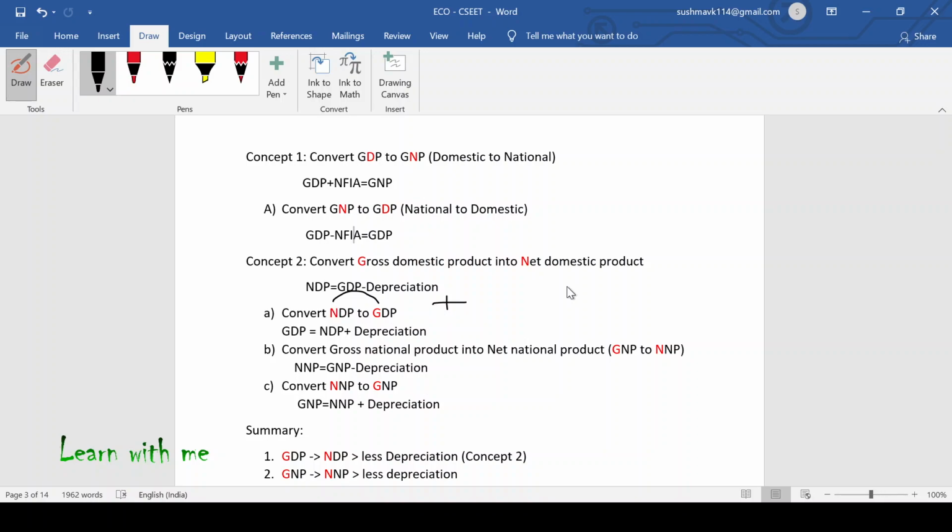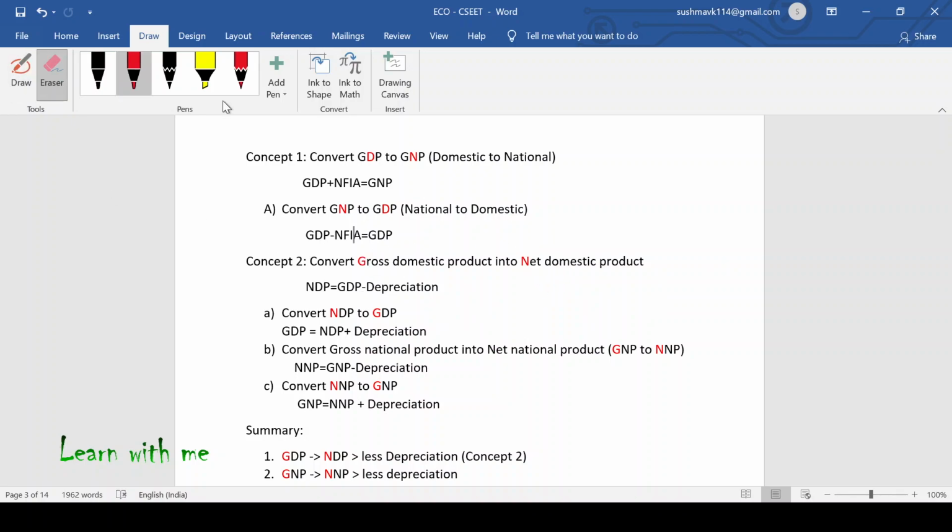Other way around, if you are converting from G to N, from gross domestic to net domestic, you have to deduct the depreciation. And if you are calculating from N to G, you have to add depreciation. Very simple logic, right?